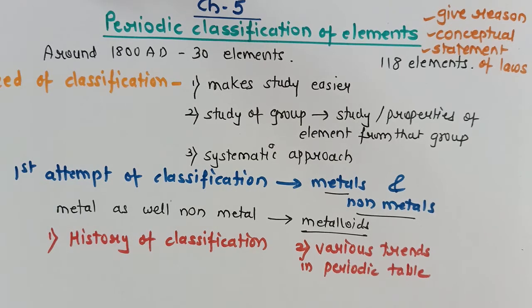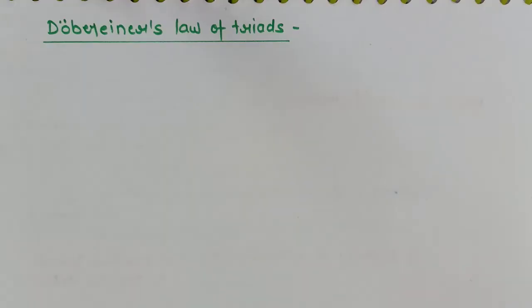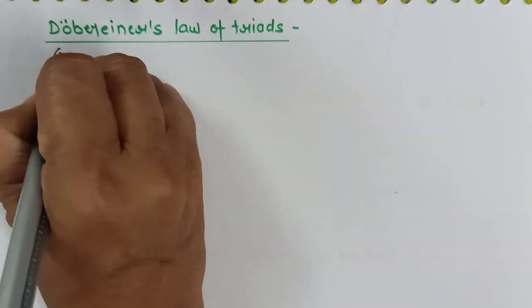Now once we came to know that this model of classification failed, obviously the second model was proposed, and the second model was proposed by Dobereiner. The second attempt of classification was given by Dobereiner. Dobereiner was a German chemist.